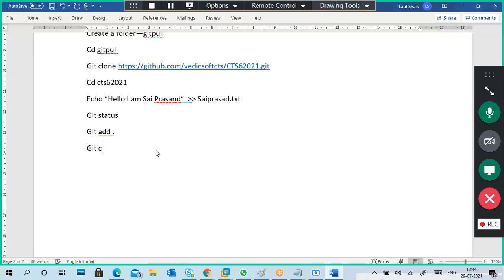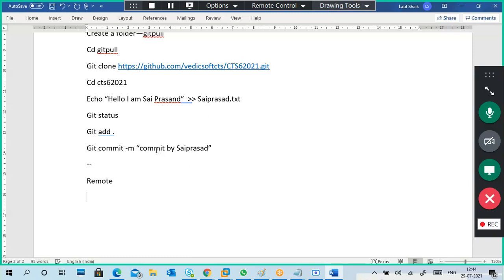I'm just typing the sequence. That's it. git commit -m, commit by Sai Prasad. So the commit is completed, the local part is completed. Now we'll go to the remote part.